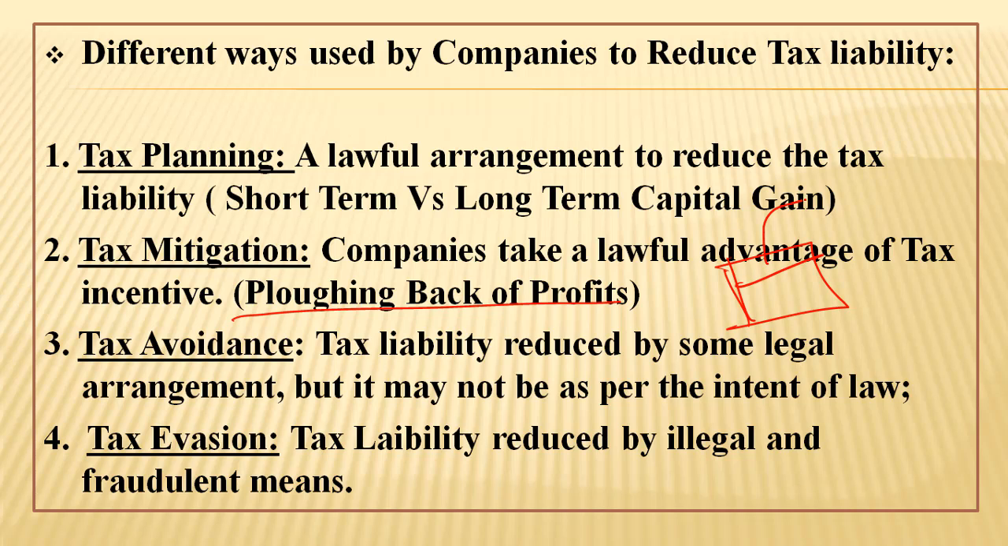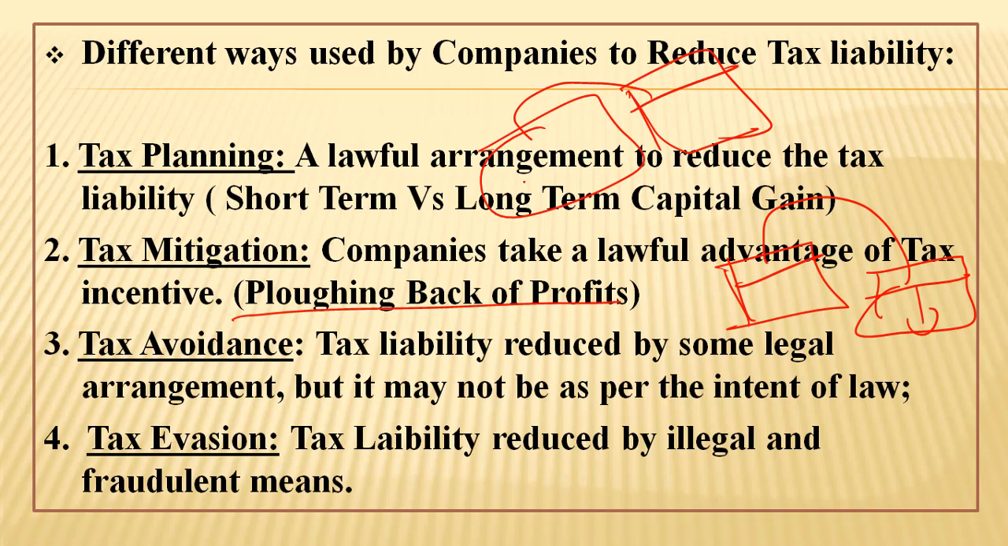Suppose there is a private school, and if they earn some profit from that school by charging admission fee and other things, if they invest that profit back into the business, that profit will not be chargeable to tax. So that is called plowing back of profit. So this is also a tax mitigation arrangement. This is also legally permitted by the Income Tax Act 1961.